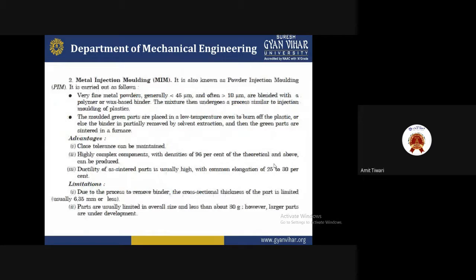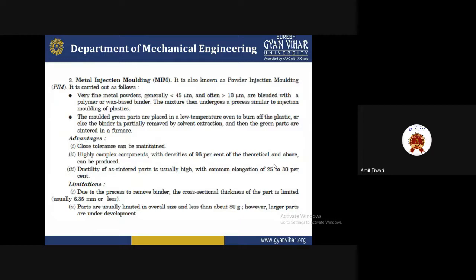The second is metal injection molding. Metal injection molding, MIM, is also known as powder injection molding, PIM. It is carried out as follows. First, very fine metal powder, generally less than 45 μm and often more than 10 μm, is blended with a polymer and wax binder, and the mixture then undergoes a process similar to the injection molding of plastic.